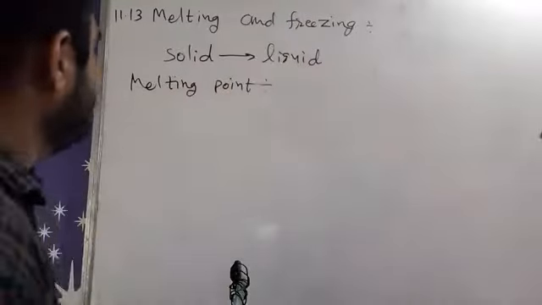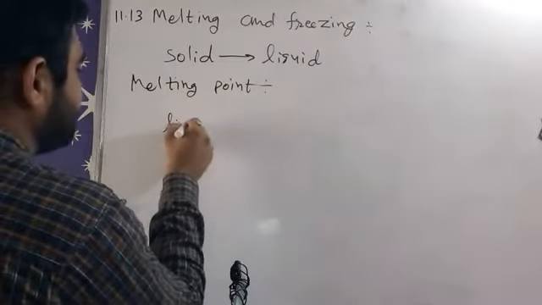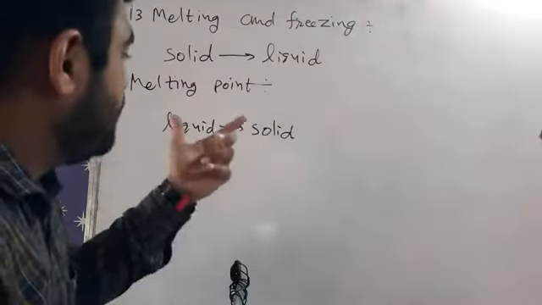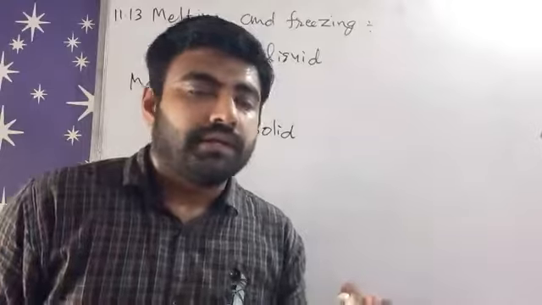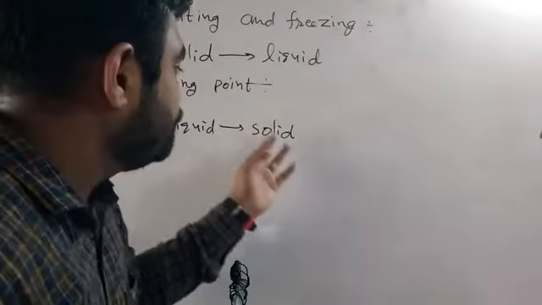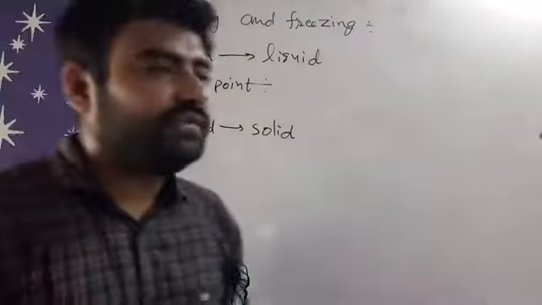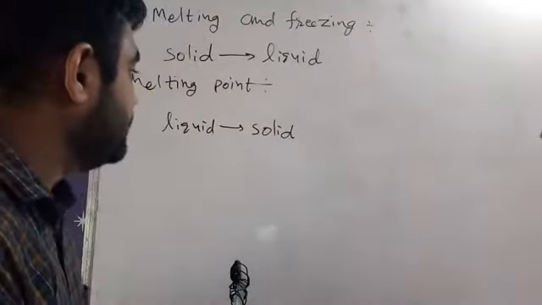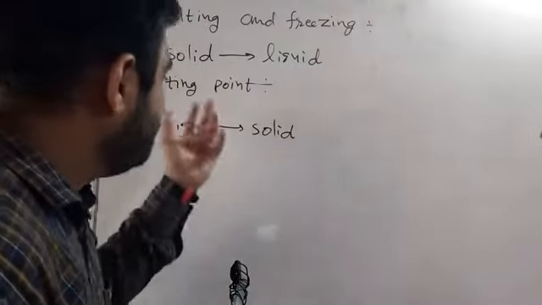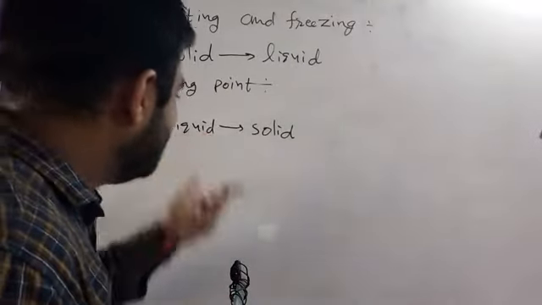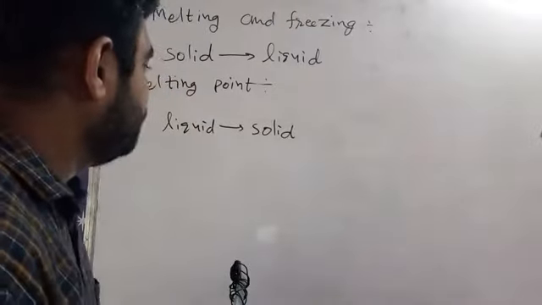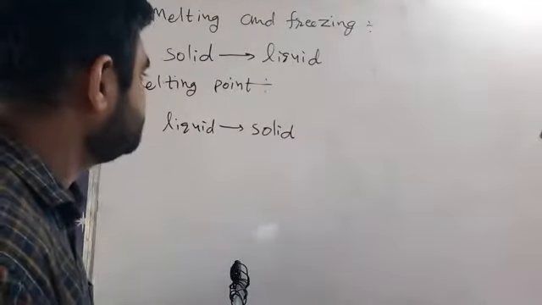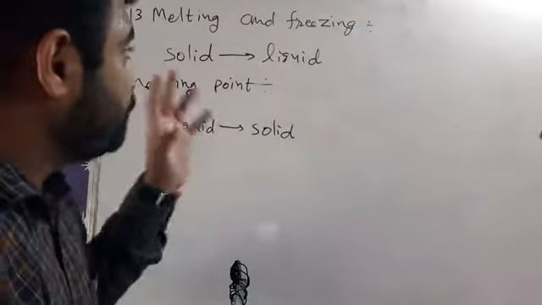Similarly, if we are talking about freezing, freezing is liquid to solid. So at constant temperature, the transformation of matter from liquid to solid, that process is known as freezing. Here again constant temperature, but here we have to release heat energy from the liquid. So by releasing heat energy from the liquid, it will convert into solid matter. So that is called the freezing process.